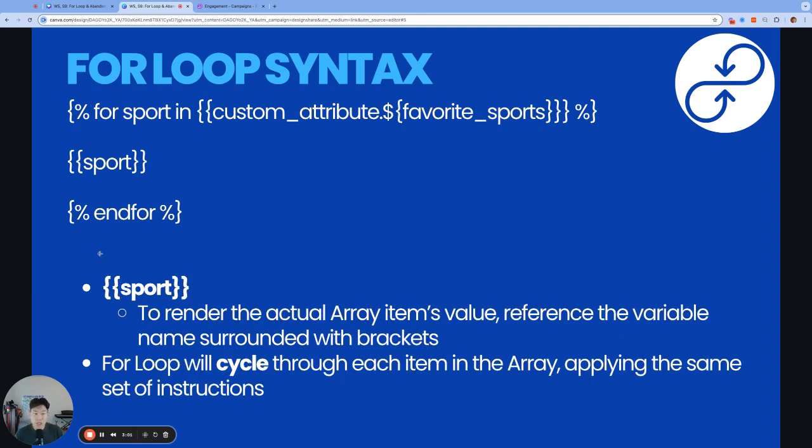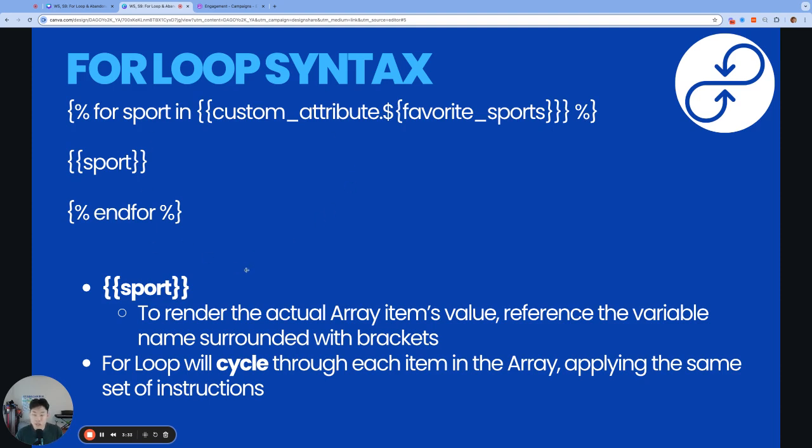And since we chose our variable name to be sport, every time we want to access the value of the item itself, we reference the value by using the sport variable surrounded by the brackets. And just like that, when the for loop is done cycling through the first item, it'll move on to the next item, go through the same set of instructions. And when it's finished, it'll go to the next item and so on and so forth until we've gone through every single item in the for loop.